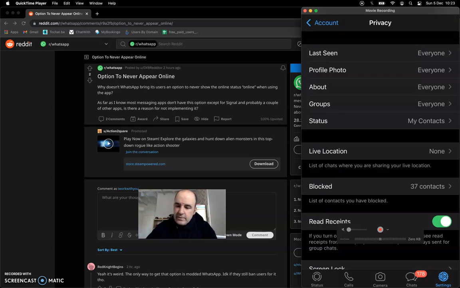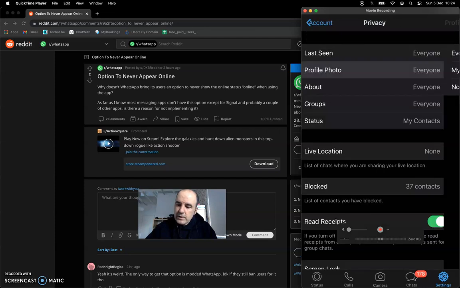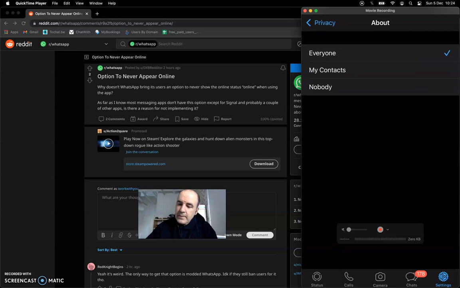Profile photo, the same. Some people may think their profile photo is something private, so you can choose not to show your photo to everyone. Here you have contacts, nobody, everyone. This is something you can do, and this is something you can choose.